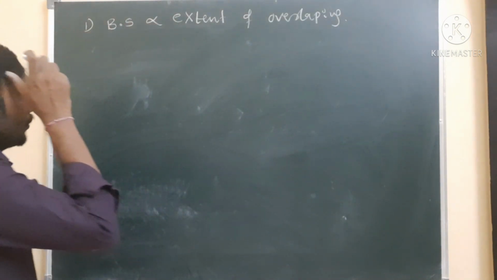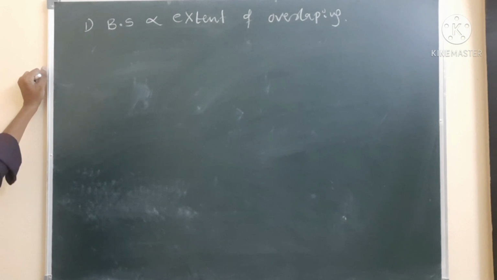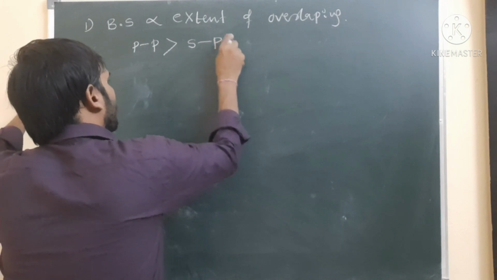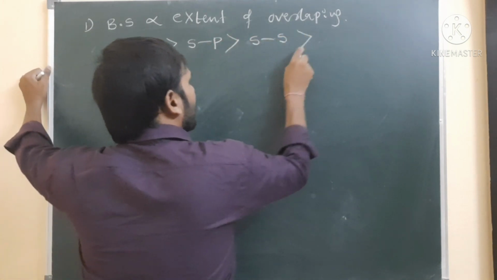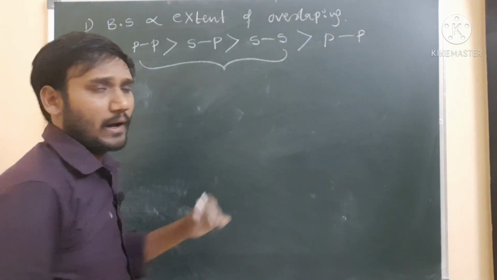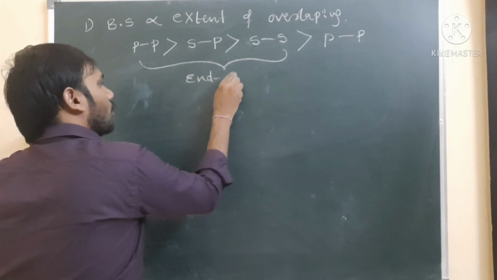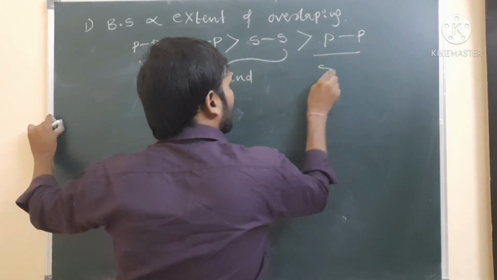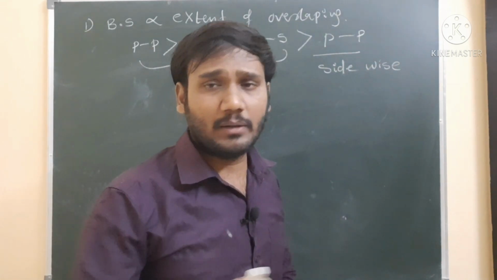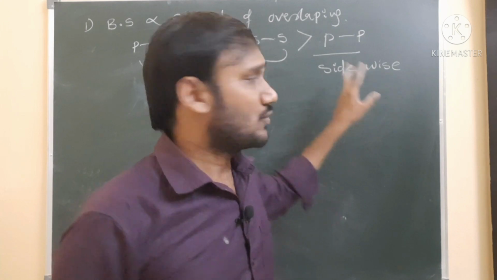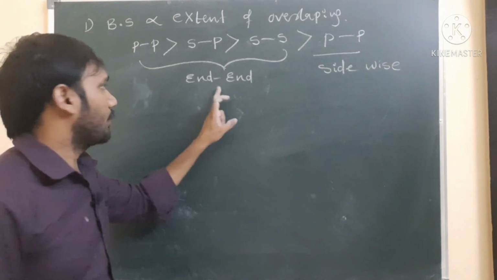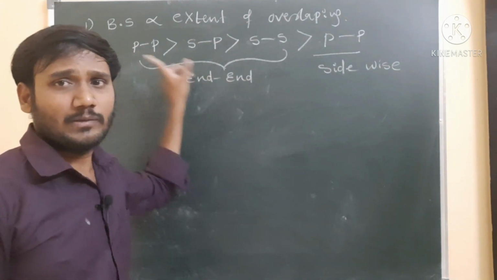We discussed the extent of overlapping and bond strength order. Here: p orbital to p orbital, s orbital to p orbital, s orbital to s orbital, and p orbital to p orbital. These first three are end-to-end overlapping, and this last one is sidewise overlapping. When p to p sidewise overlapping takes place, a pi bond results, and that bond is weak. The same p to p end-to-end overlap gives a sigma bond, which is a very strong bond.